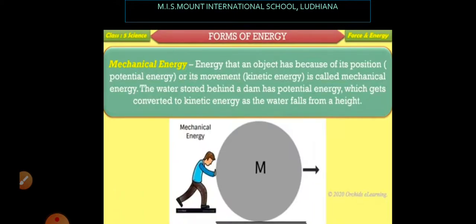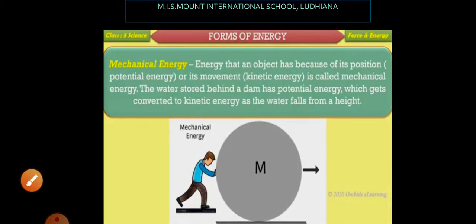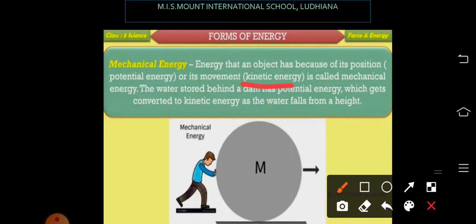Next form of energy is mechanical energy. The energy which is there in any object because of its position and its movement is known as mechanical energy. The energy in a body because of its position is known as potential energy, and because of its movement is known as kinetic energy. So mechanical energy basically is of two types: kinetic energy and potential energy.